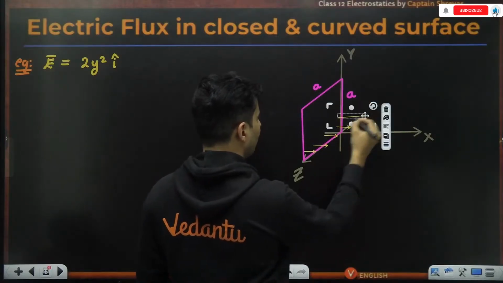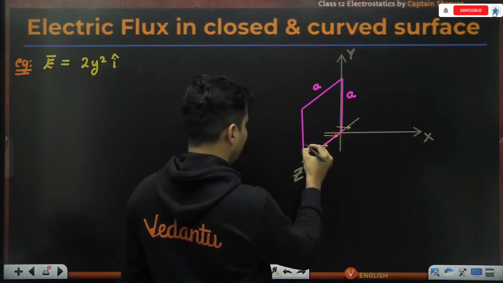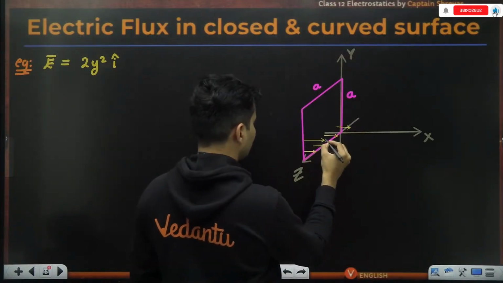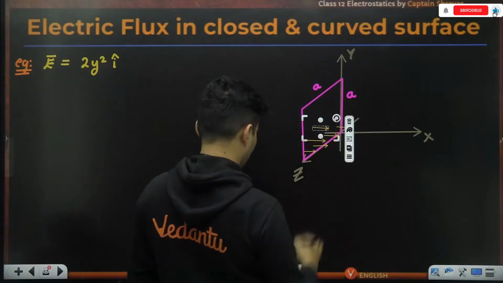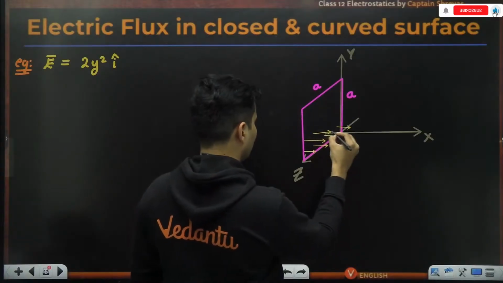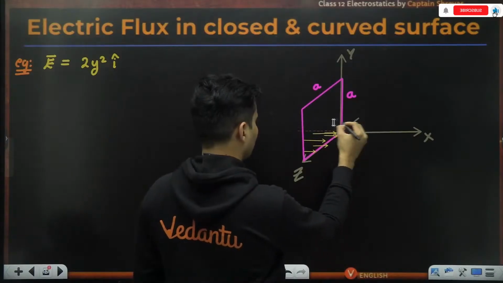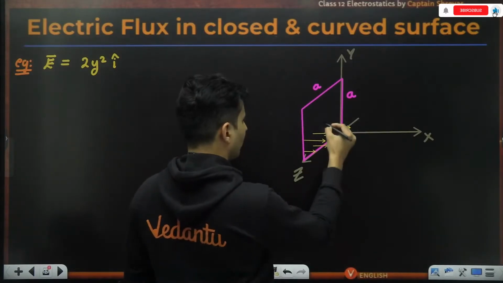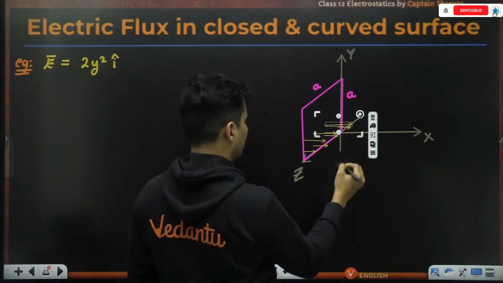As you go up, maybe the strength of the field might increase.